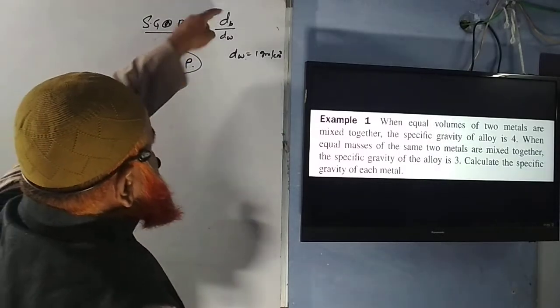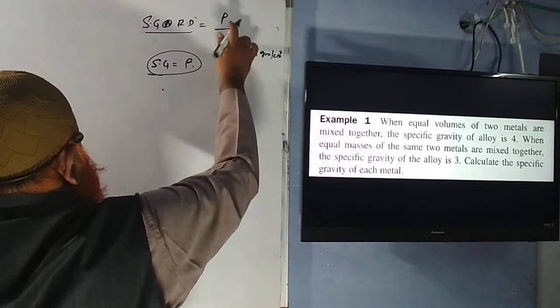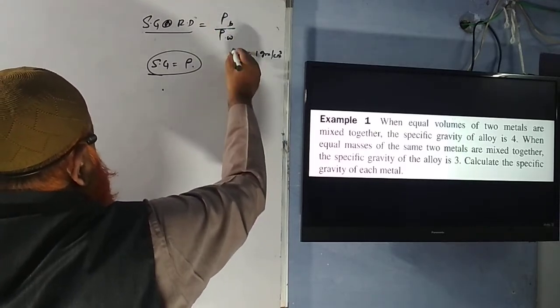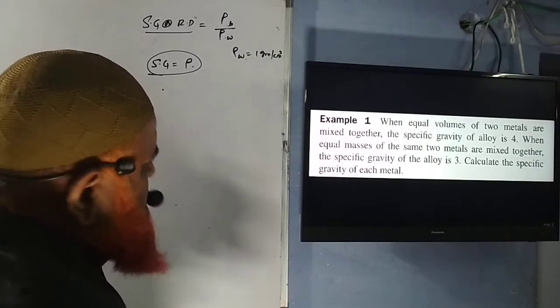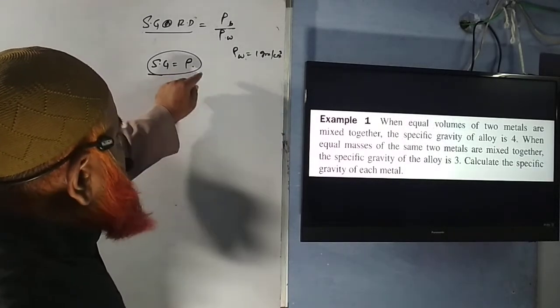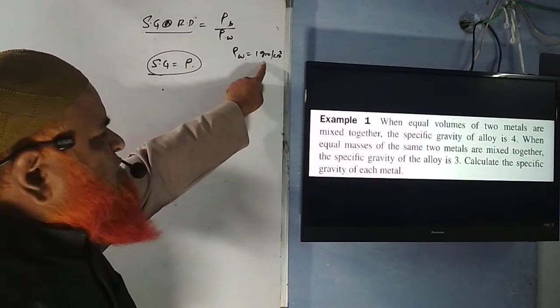Specific gravity and density, you can take density as rho, as we have taken earlier as rho. You can take rho, you can take d, whatever you want you can take. Whatever you feel comfortable you can take here. So now specific gravity will become density because density of water is 1 gram per cc.